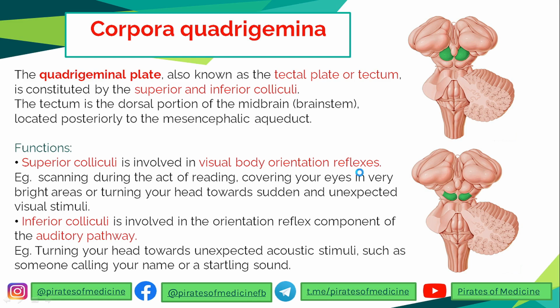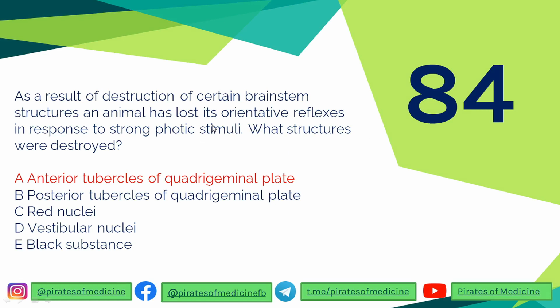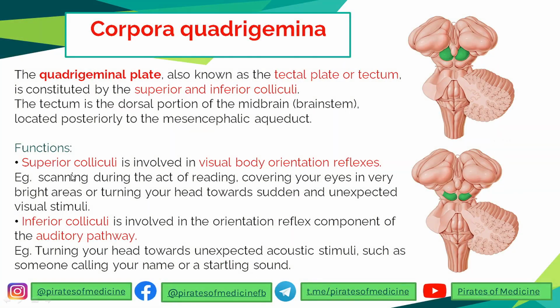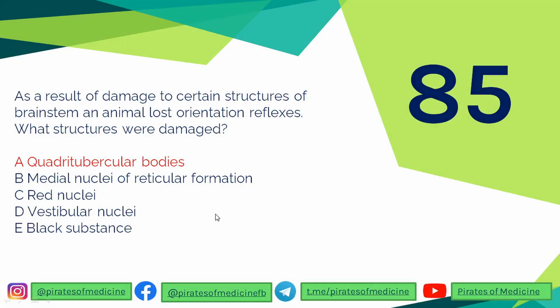The superior colliculi are involved in visual body orientation reflexes. So in the question, the animal lost orientative reflexes in response to strong photic or vision stimuli. What structures were destroyed? The anterior tubercles of the quadrigeminal plate, commonly called the superior colliculi. So superior and anterior are the same, and posterior and inferior are the same. The 85th is a similar question: as a result of damage to a certain structure of the brainstem, an animal lost orientation reflexes. What structures were damaged? Simply the quadritubercular bodies. Correct?